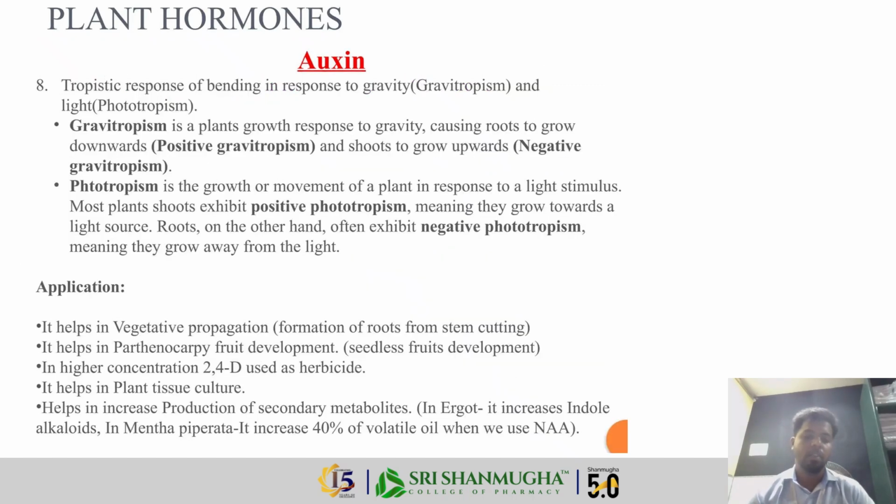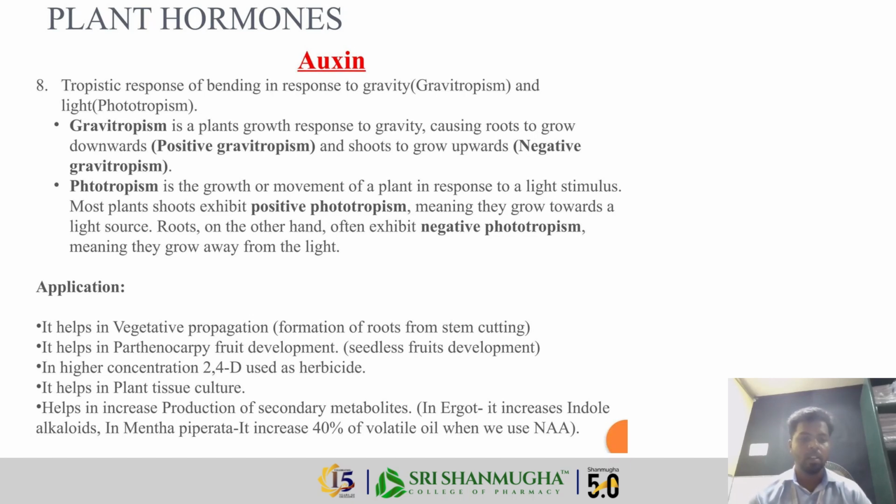The next main function is tropic response. There are two types of tropic response: gravitropism and phototropism. Gravitropism is the response of the plant to gravity, and the response of the plant to light is phototropism.